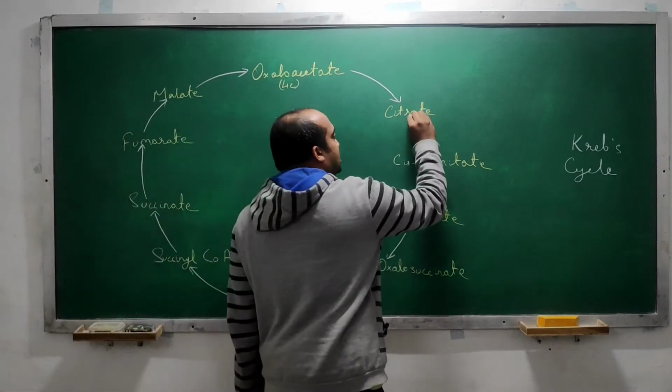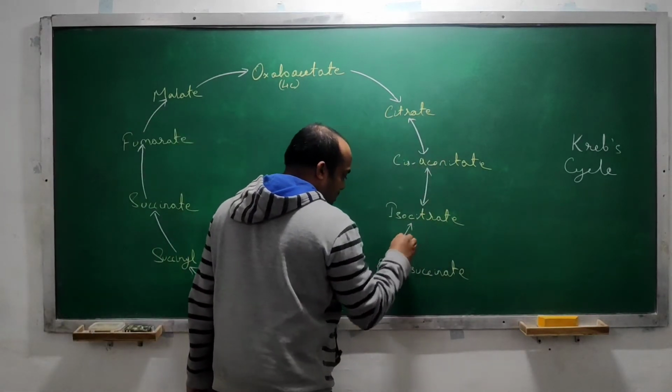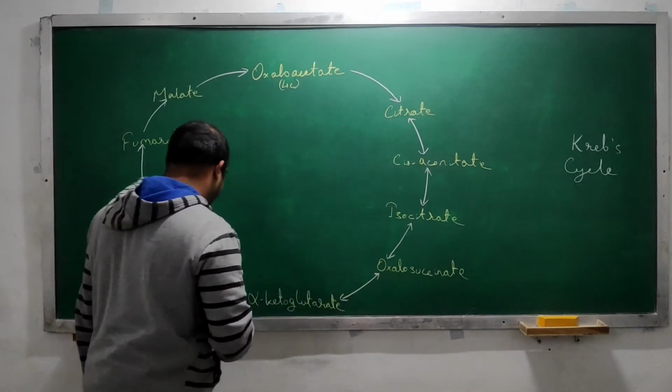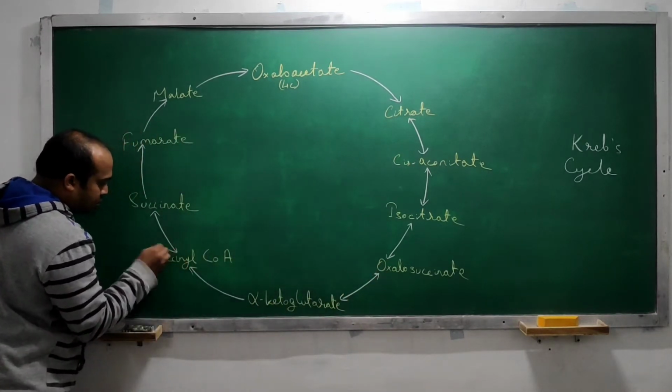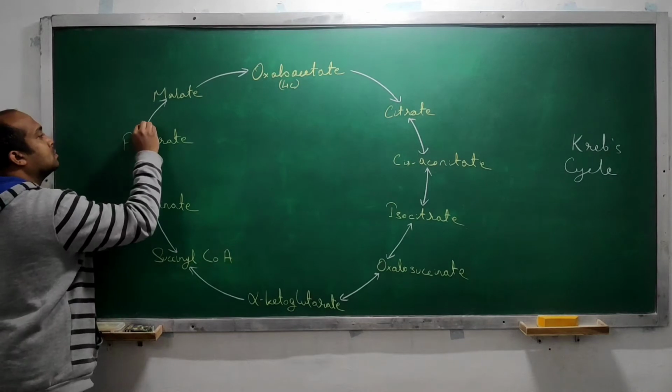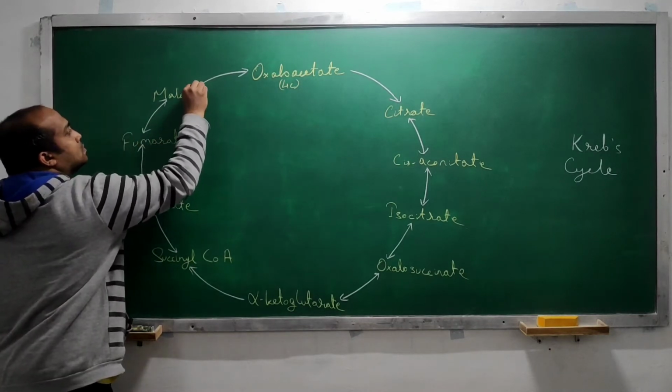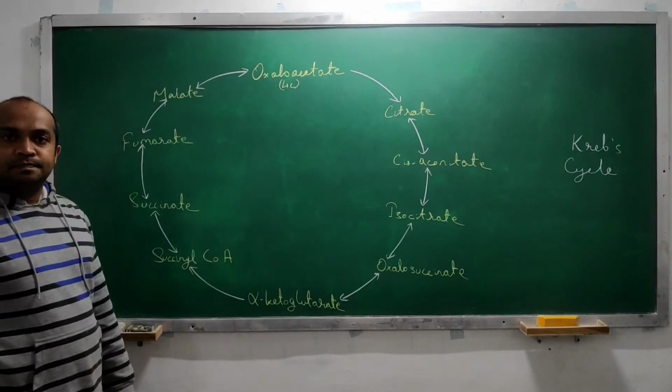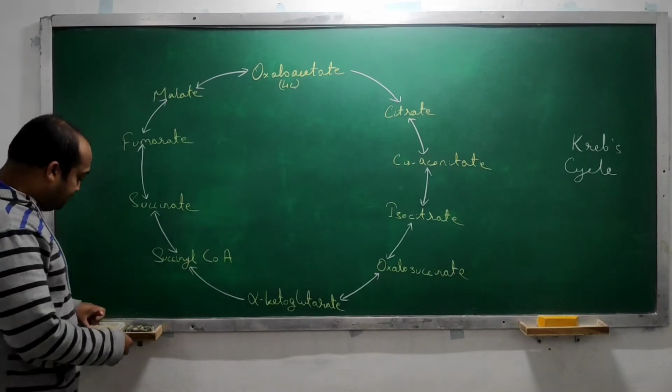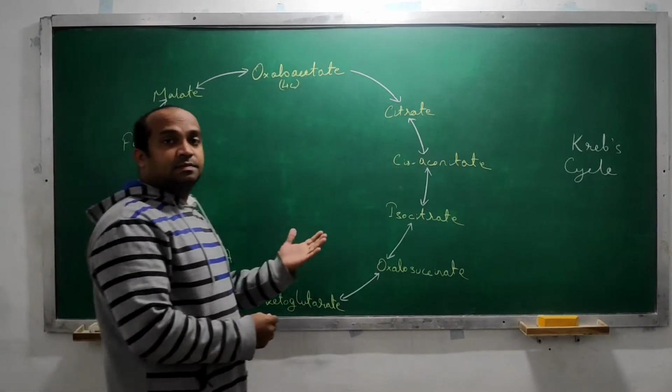All the remaining chemical reactions are reversible.